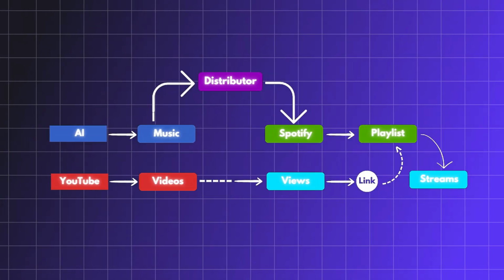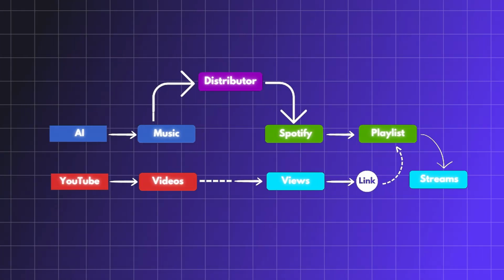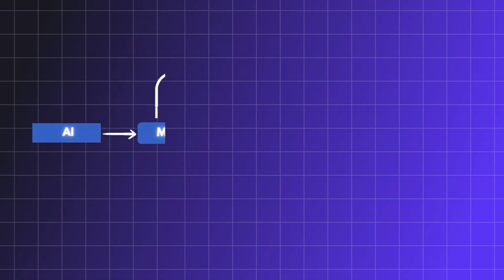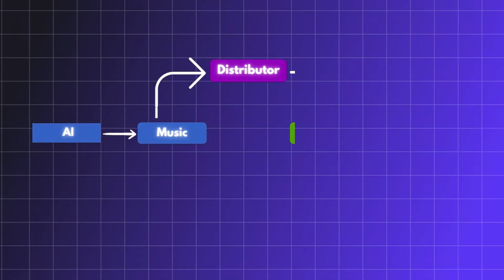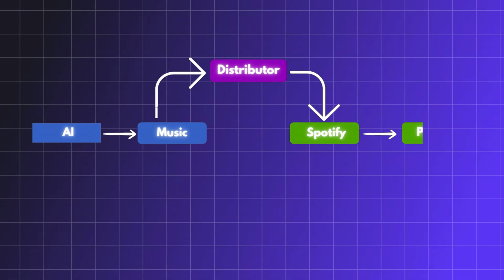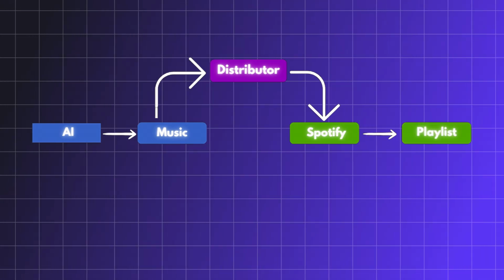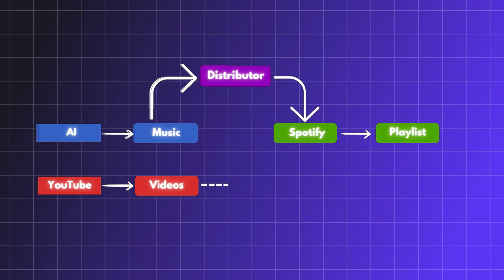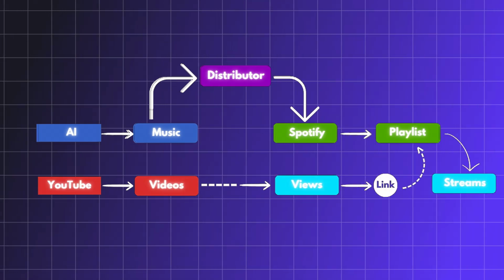This is the exact blueprint of how we'll proceed with our tutorial in the next 3 to 5 minutes. First, we'll find the right music generator and create some music. Next, we'll publish it on Spotify or other music streaming platforms using free distribution. Finally, we'll promote our music link on YouTube to generate income. Sounds good, right? Let's go.